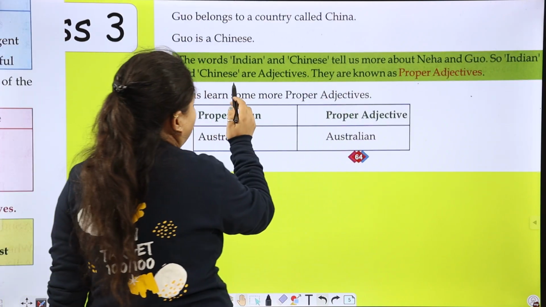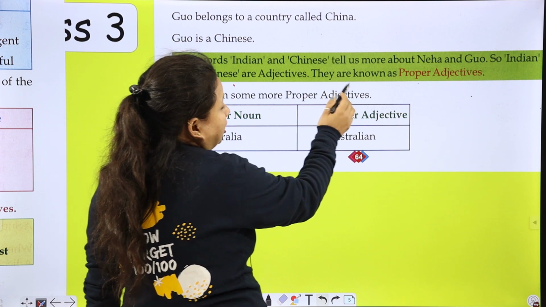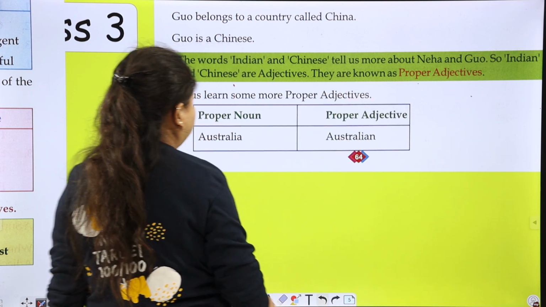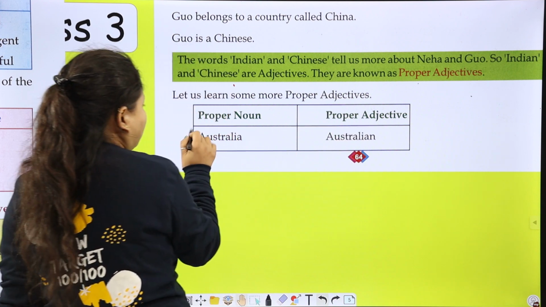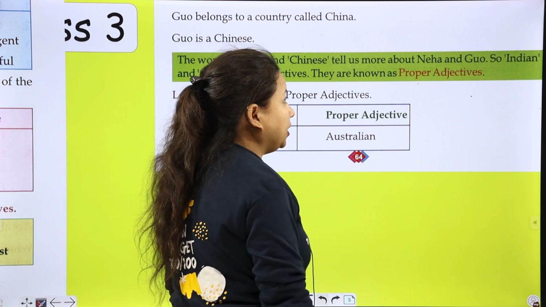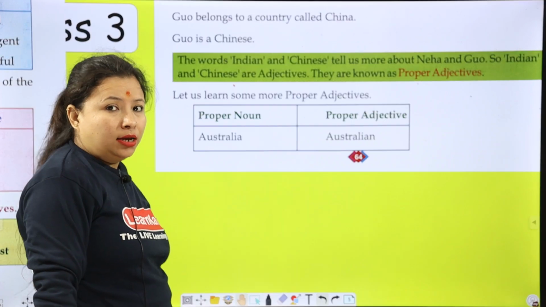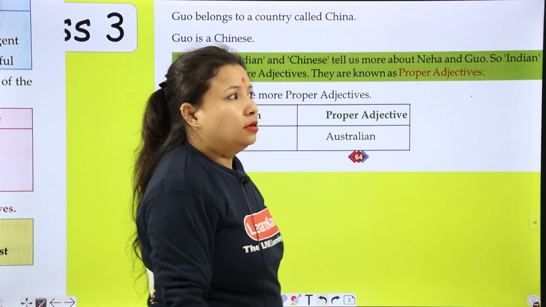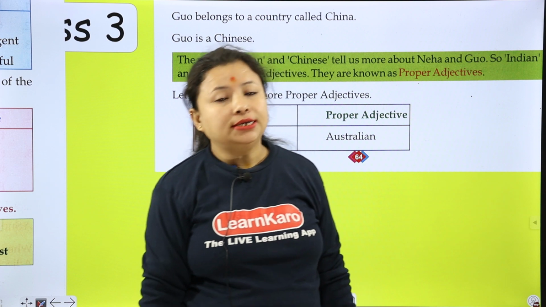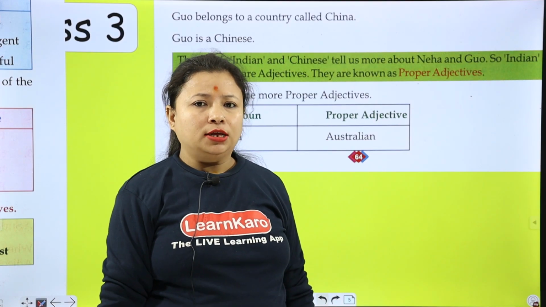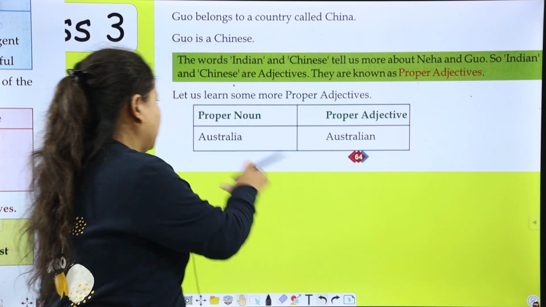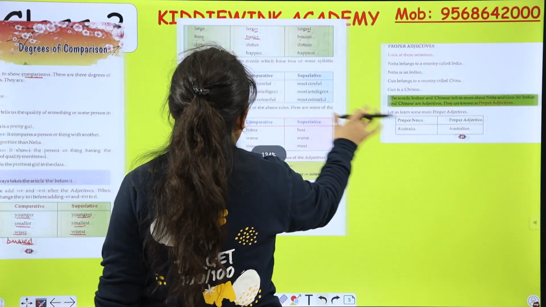So Indian and Chinese are adjectives. They are known as proper adjectives. Let us learn some more proper adjectives: Australia, Australian; Pakistan, Pakistani; India, Indian; Canada, Canadian; and there are many more examples.